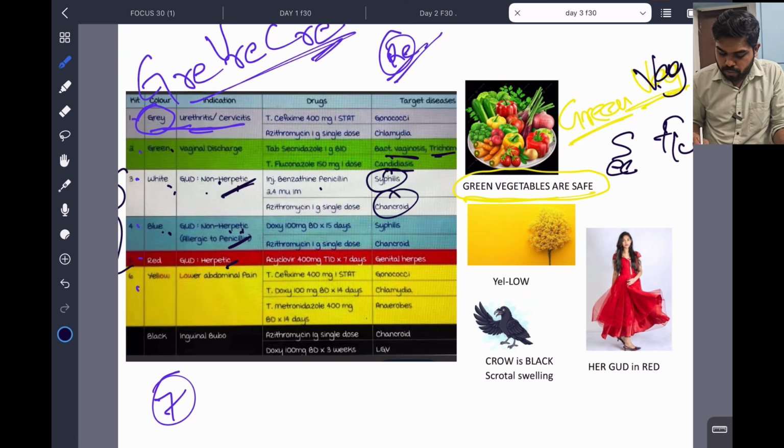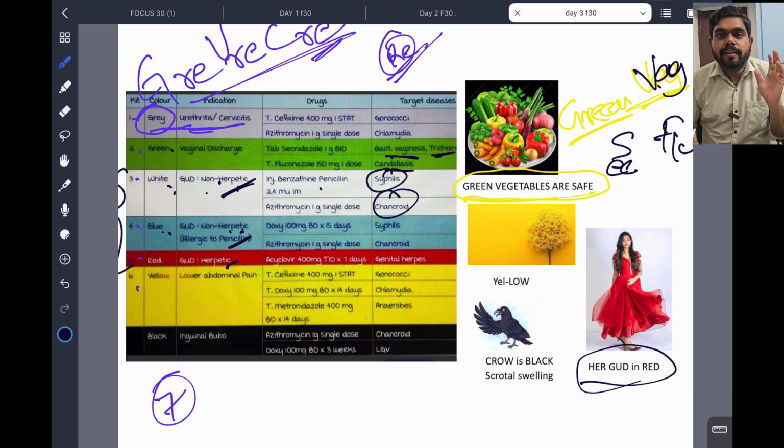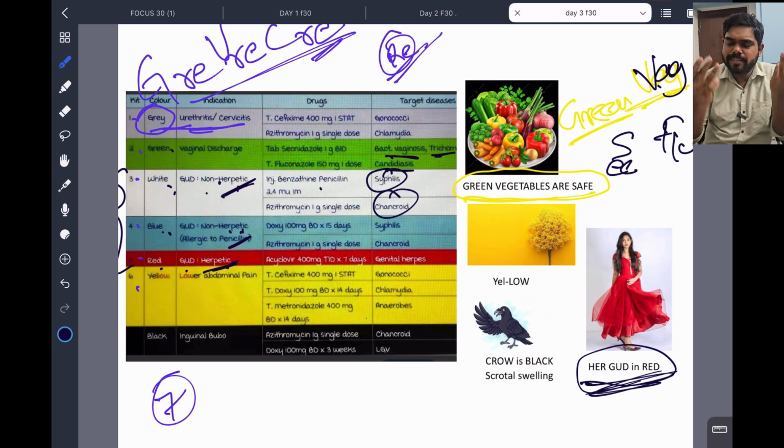Red. So, "Her is good in red." She is good in red. Herpetic, good. The genital ulcer disease and red, symbol, fifth one. So genital herpes, acyclovir.